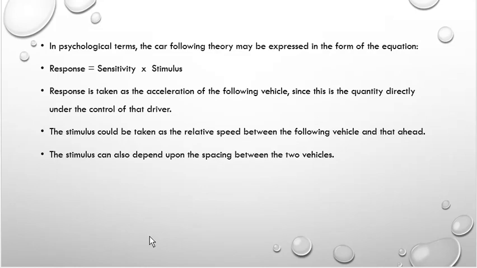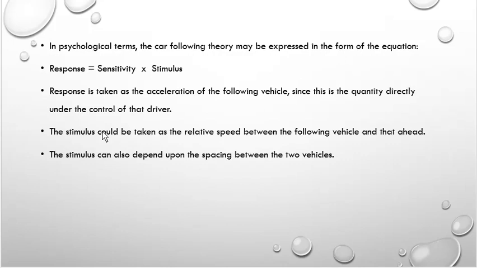In psychological terms, the car following theory may be expressed in this equation: response is equal to sensitivity into stimulus. In this situation, response is taken as the acceleration of the following vehicle, since this is the quantity directly under the control of that driver. So this response is a controllable quantity. Okay, so this response is the acceleration of the following vehicle.